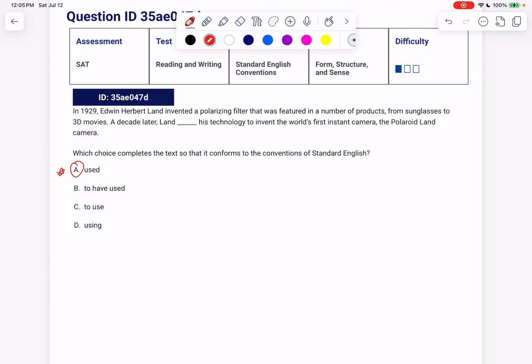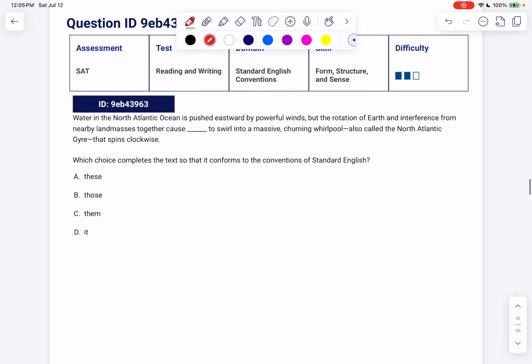If I say Land to have used his technology, that wouldn't be a complete sentence, or Land to use his technology, or Land using his technology. It doesn't give us the subject and verb we need to make the core sentence. Let's look at the next one.